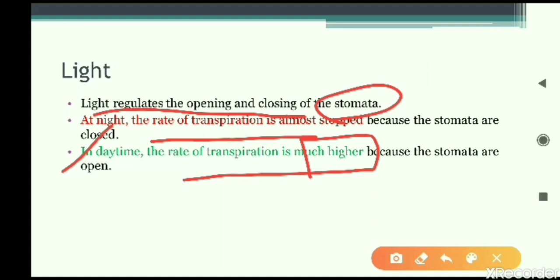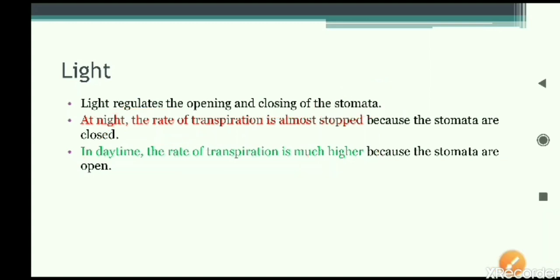So at that time the stomata are almost closed and the rate of transpiration is almost zero, because no water loss is taking place due to the stomata being closed. In the daytime the stomata are working, so the transpiration is going on. So light affects the rate of transpiration.